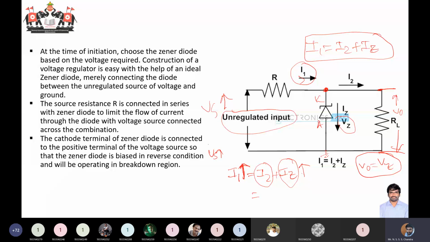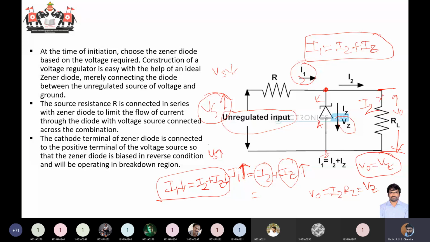So such that always the current drawn by the load will be I2. Your output will be V naught equal to I2 times RL, equal to Vz. Likewise, if you observe a drop in the source voltage, if your source voltage is decreasing, then obviously your current I1 will be decreasing. In that condition, I1 is going to decrease, I2 remains constant, whereas your Zener current is going to decrease.